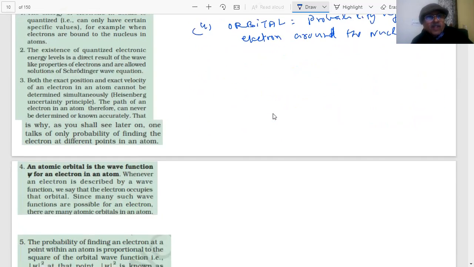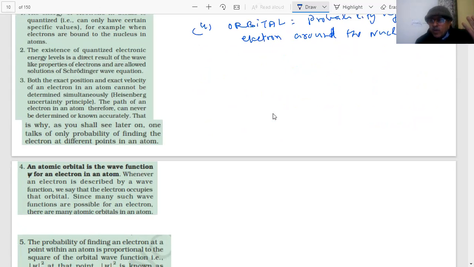Further, an atomic orbital is a wave function, which is represented by psi, of an electron. Whenever an electron is described by a wave function, we say that the electron occupies that orbital. That is how we represent the electron as being in S orbital, in P orbital, in D and F. This is all given by quantum mechanics, students.